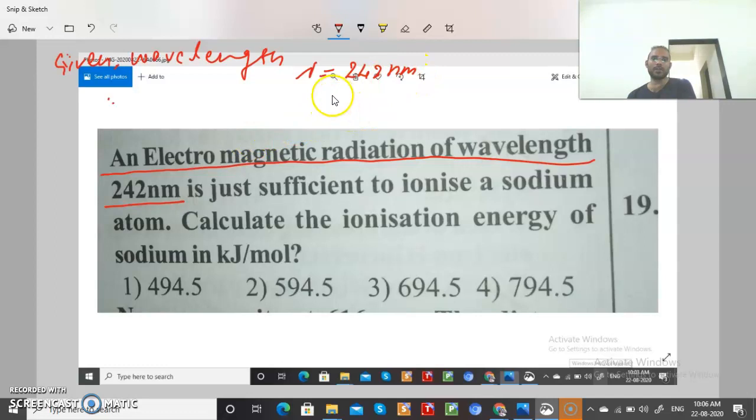Firstly, you convert it into meter, student. If you are converting 242 nanometer into meter, it means 10 power minus 9 meter, because 1 nanometer is equal to 10 power minus 9 meter.